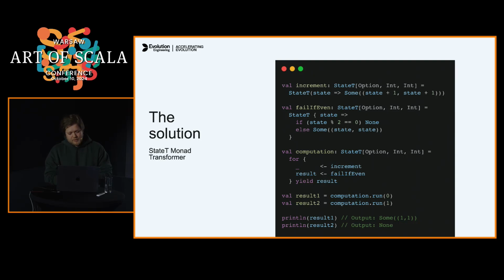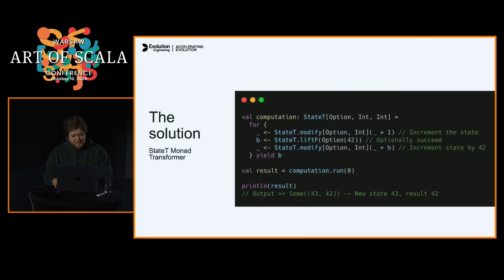Again, it's composable, and combines the behavior of different monads like state and option. And again, state t comes with handy methods that allow us to build this composable function.